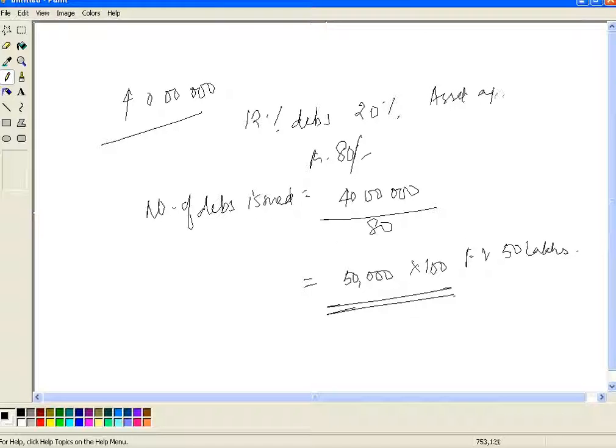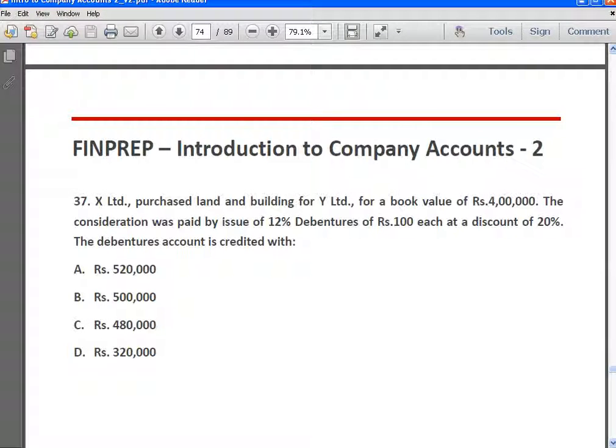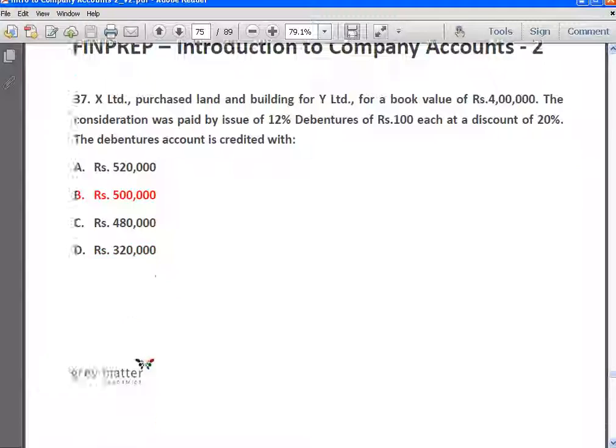Okay, so asset account debit 40 lakhs, discount on issue 10 lakhs, to 12% debentures 50 lakhs. We must remember that this debentures account should always be credited with the face value of the debentures. So here answer is 50 lakhs. Sorry, it's 4 lakhs, so which means that the answer is 5 lakhs. Okay.